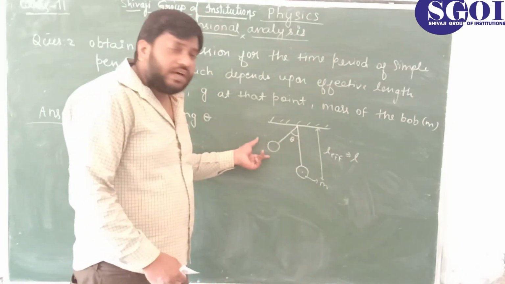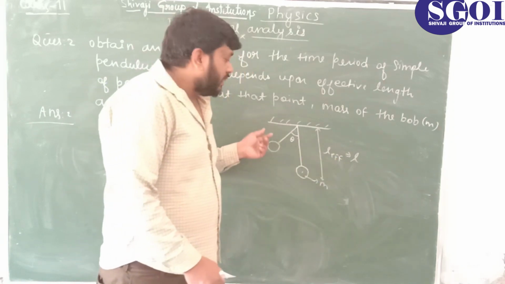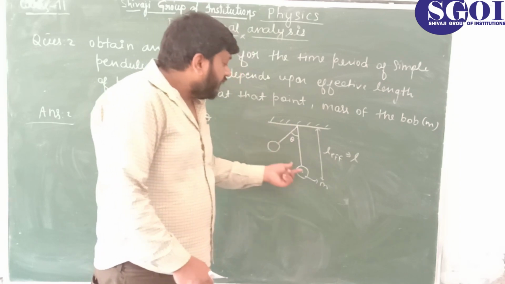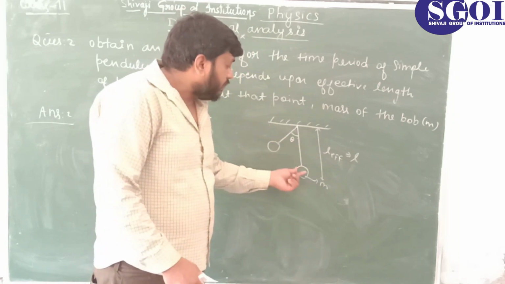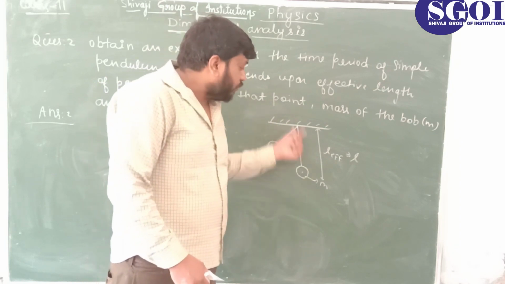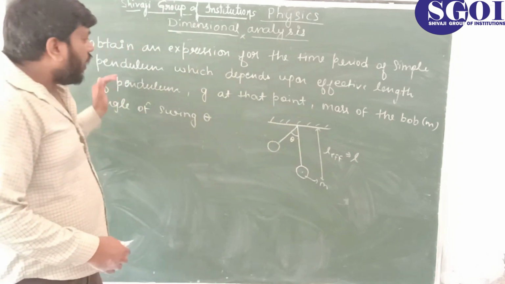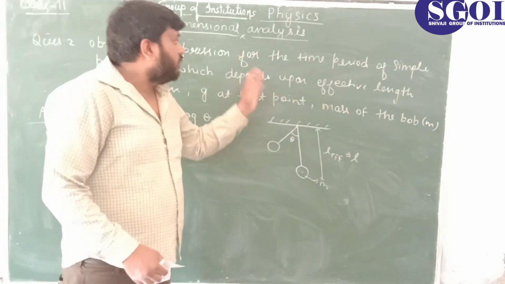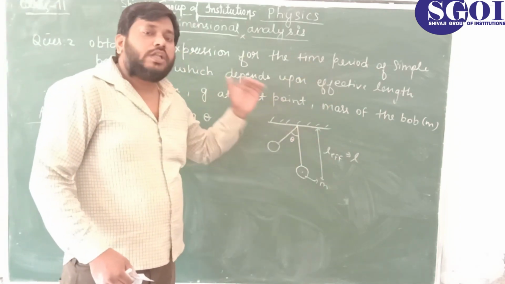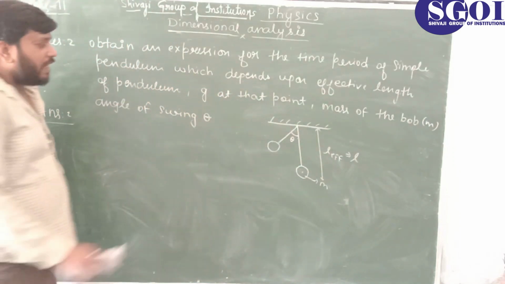When we release the ball from here, it starts oscillating. So the angle up to which we move the ball from its mean position, that angle made from the mean position is called the angle of swing. So I think you have cleared all the physical parameters on which the time period depends. Now we are going to start our derivation with the help of dimensions.